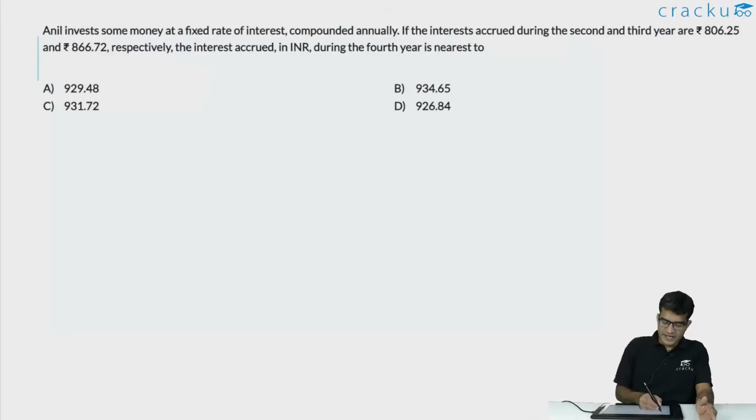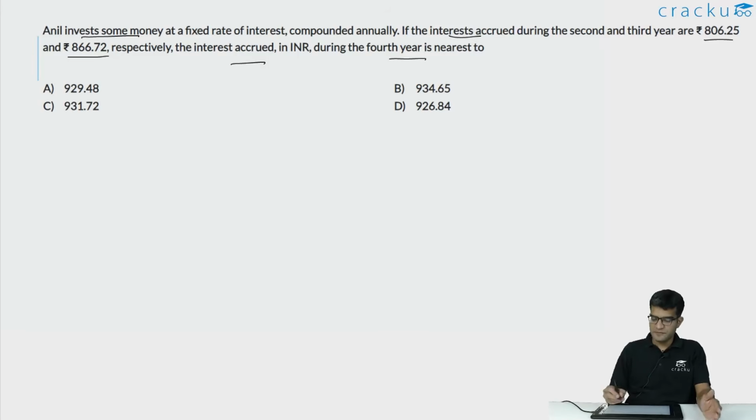In this question, we are told that Anil invests some money at a fixed rate of interest which is compounded annually, and the interest that is accrued in the second and third year is 806.25 and 866.72 respectively. We are asked to calculate the interest accrued in the fourth year.